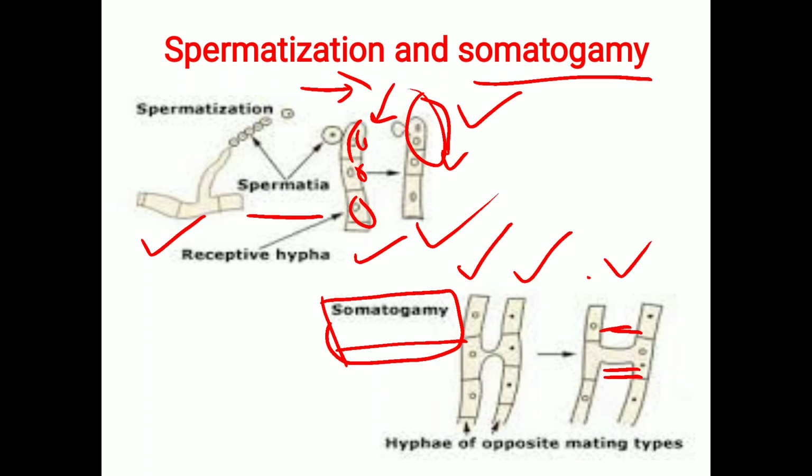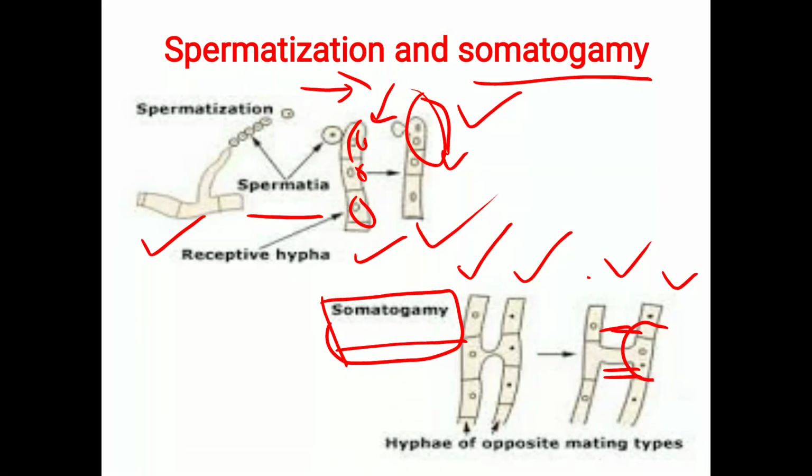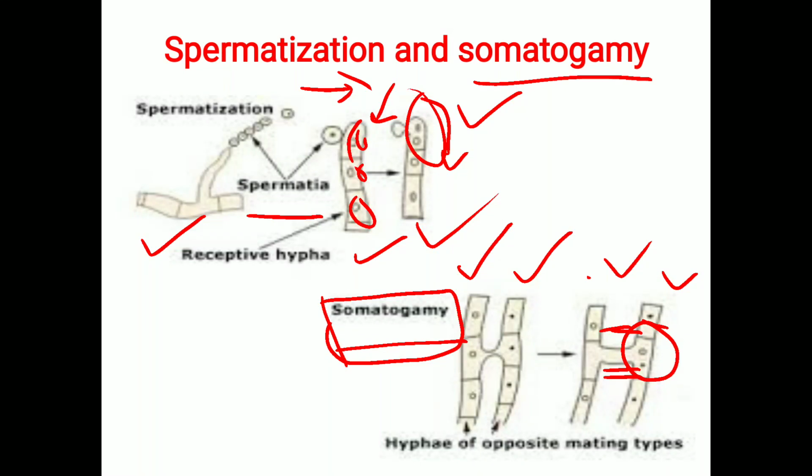The male receptive hypha contains the male nuclei and the female receptive hypha contains the female nuclei. At the point of contact, the male nuclei are transferred into the female hypha and fuse with the female nuclei, so that reproduction takes place. So this is about the somatogamy process.